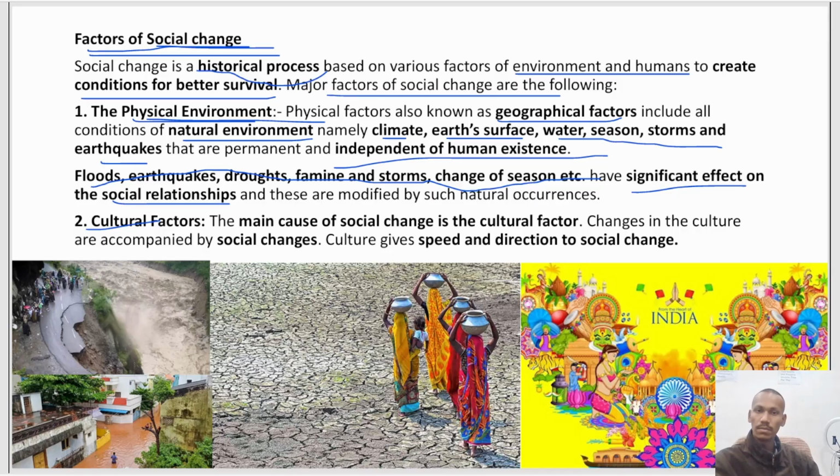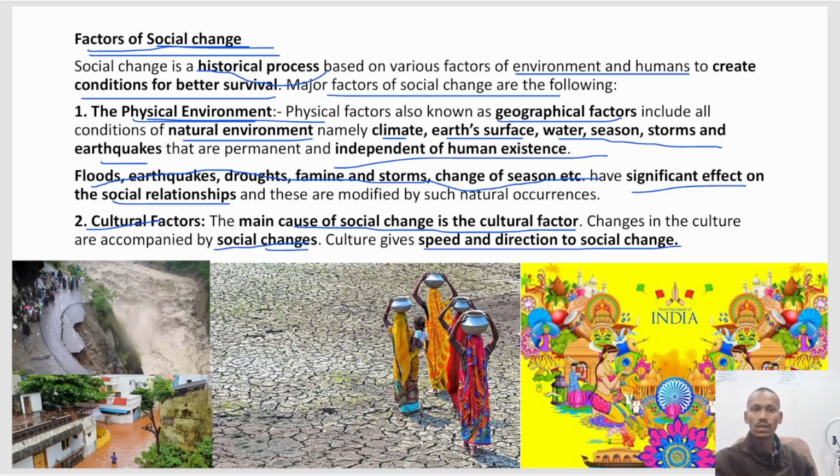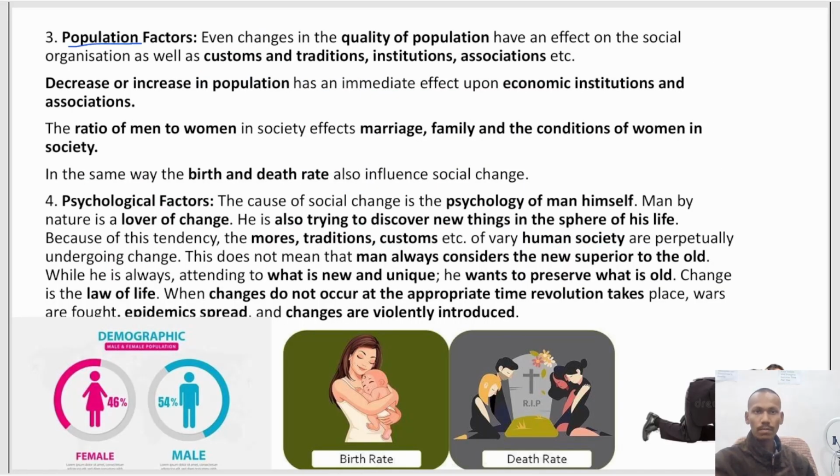Then cultural factors. The main cause of social change is the cultural factor. Change in culture is accompanied by social change. So change in culture works together with social change. Culture gives speed and direction to social change. So with culture, social change occurs. Without culture, it cannot happen. So if a culture has speed and a fast direction in changing, it will also change the social change in that manner as well. Now, population factors.